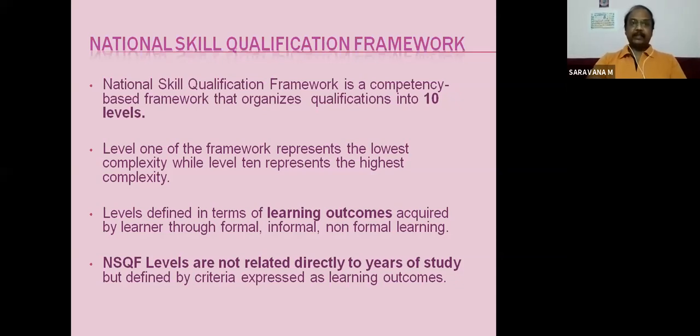We will see what these levels are and examples of the learning outcomes for any level, maybe 3 or 5 or 6. If you are in an engineering trade, that is a 2 years course, your syllabus or your course will be level 5. If your course is a 1 year course, that is a non-engineering trade, then your course is level 4.